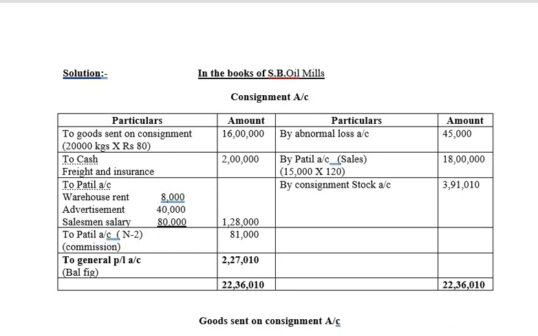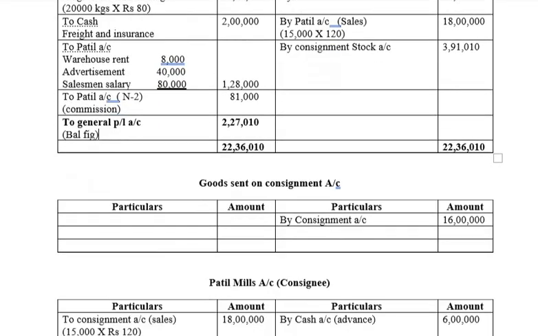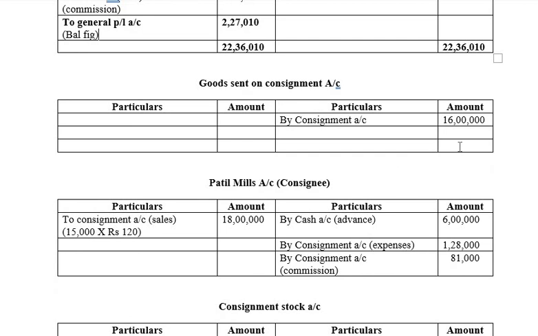Let's tally the next account, which is goods sent account. The total is 16 lakhs. Over here also 16 lakhs.